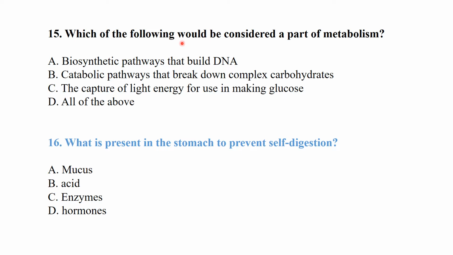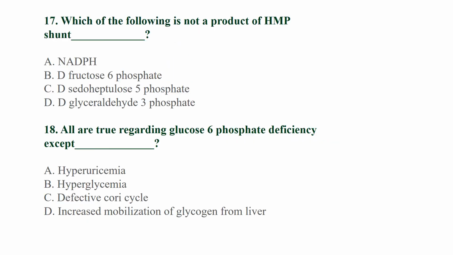Which of the following would be considered a part of metabolism? All of the above are part of metabolism. What is present in the stomach to prevent self-digestion? Mucus is present to prevent the stomach from self-digestion. Which of the following is not a product of the HMP shunt? D. Pseudoheptulose 5-phosphate. All are true regarding glucose 6-phosphate deficiency except hyperglycemia.